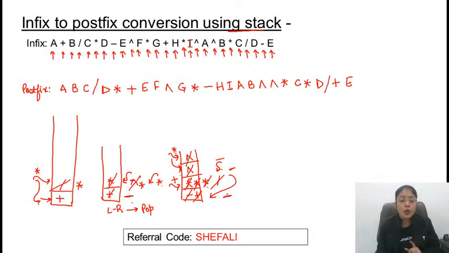In the stack only one operator is there, that is minus, so minus will be printed. This is the resultant postfix expression. You are getting the same result. Earlier we had found this manually. Today, now we have written the expression using the stack. I hope you got some clarity.